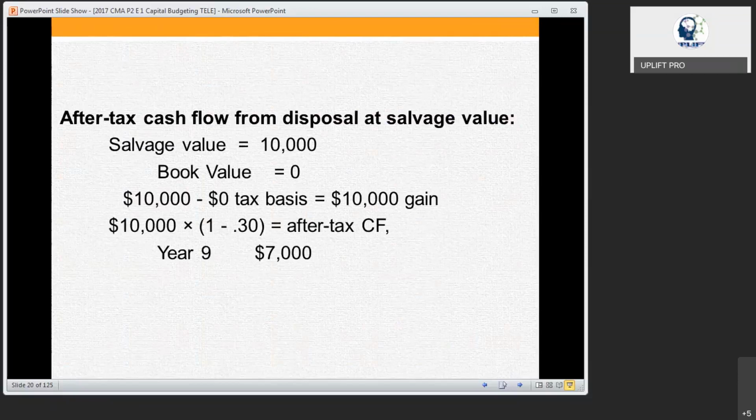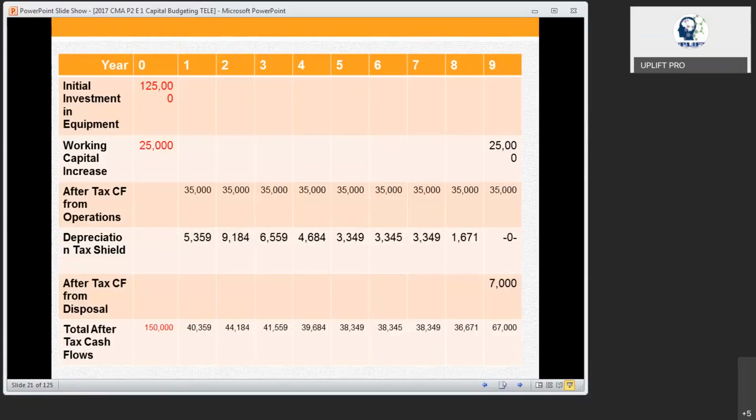So if you consider all those things in a table, year 0, that means the beginning of the project, what is the expenditure? 125 and 25. That is 150 is the cash outflow, which is given in red.